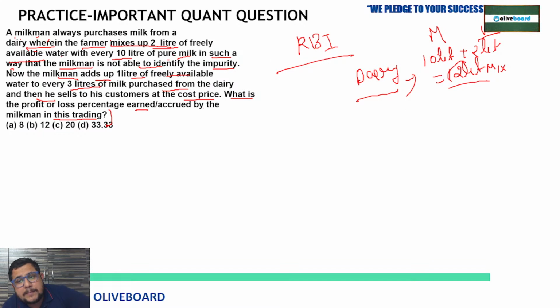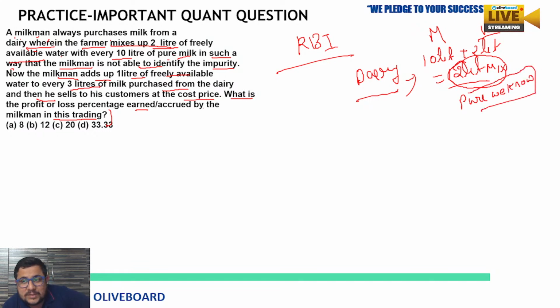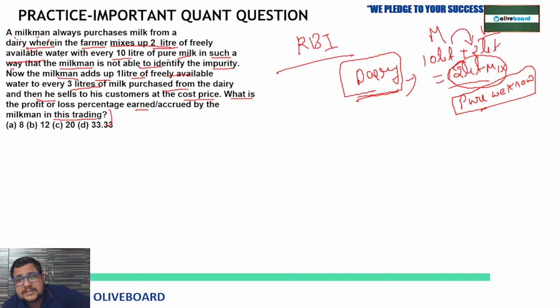So as per the milkman, this 12 liter is pure milk, but we know the reality, right? We know the dishonesty which this dairy farmer is doing, making this mixture of milk and water.